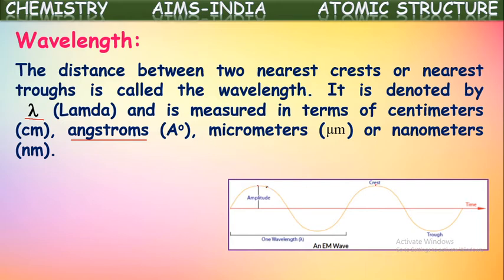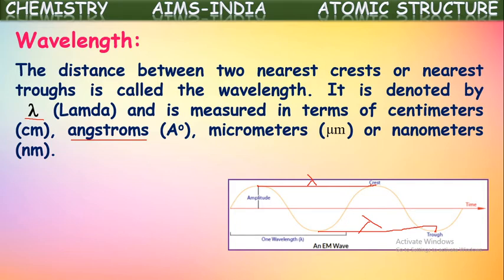The distance between these two nearest crests is called the wavelength of this wave. The same can be defined in another way also: the distance between the two nearest troughs. So this and this both are defined as the wavelength of that wave.